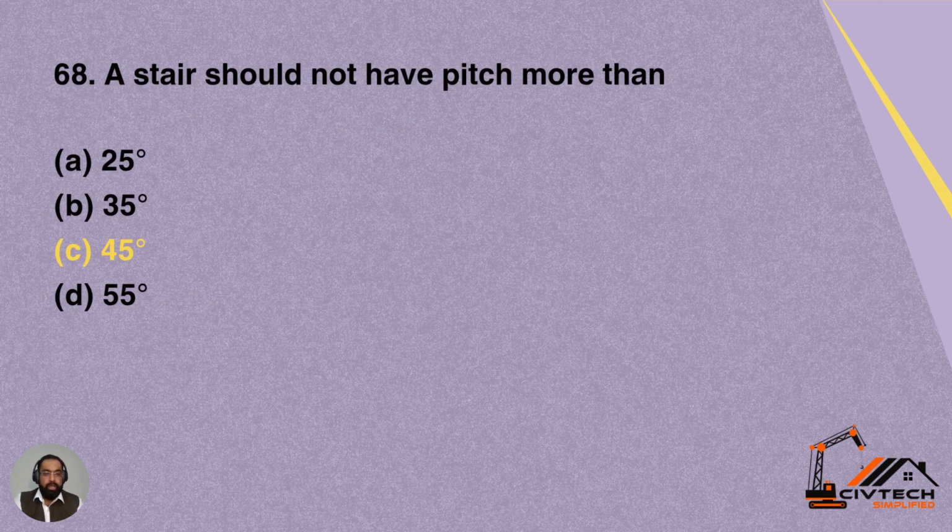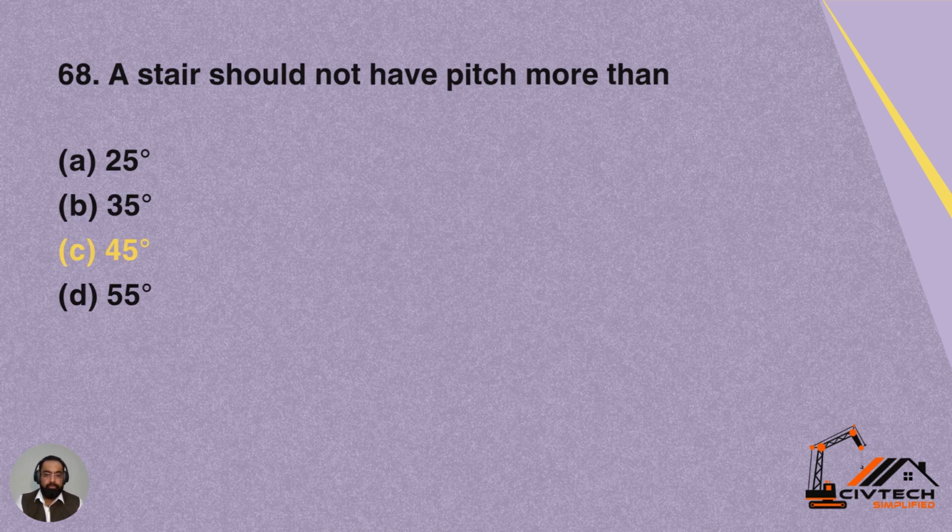Then we have question number 68. A stair should not have pitch more than A 25 degree, B 35 degree, C 45 degree, or D 55 degree. A stair should not have pitch more than 45 degree. Option C is correct for this question.